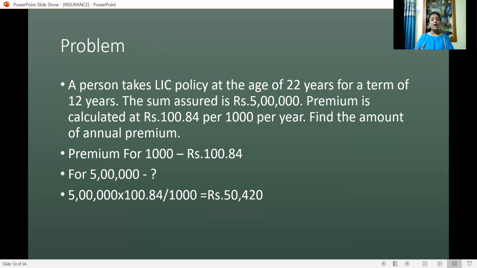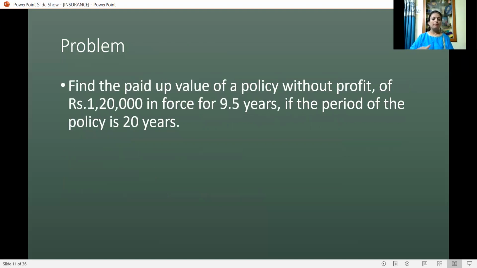This is the annual premium. If he is going to pay half yearly, then half of the premium has to be taken. If quarterly, then one-fourth of the annual premium. If monthly, it should be divided by 12. I hope you have understood how to calculate the premium.